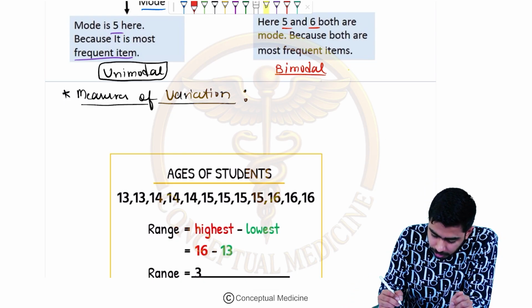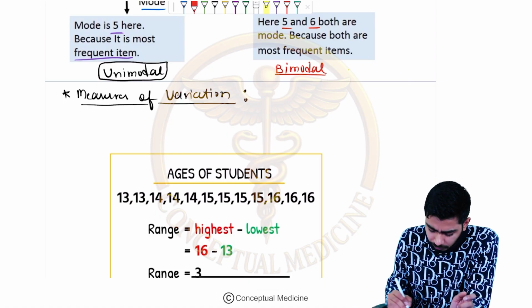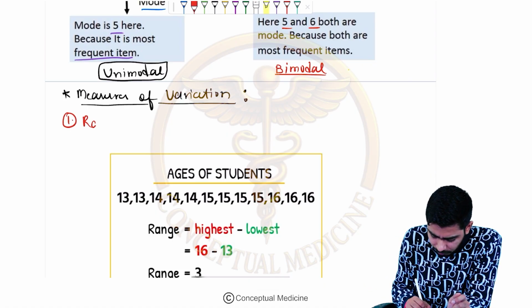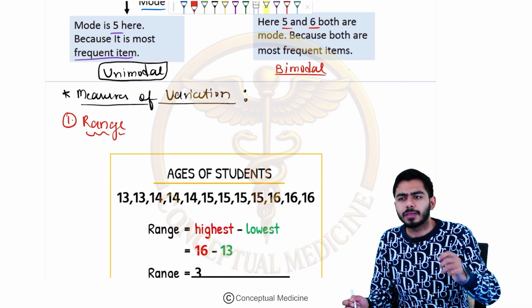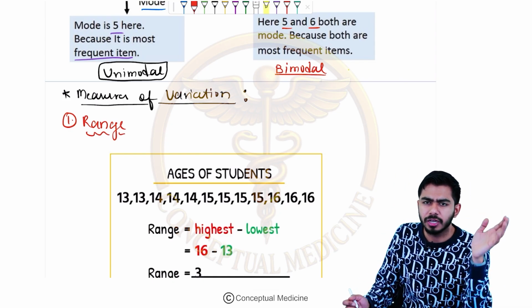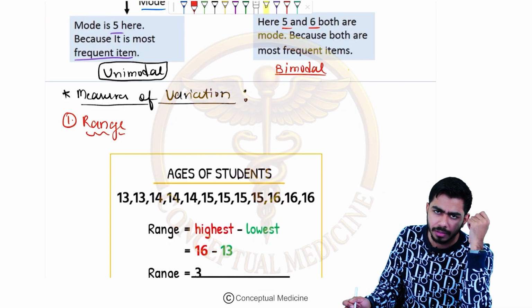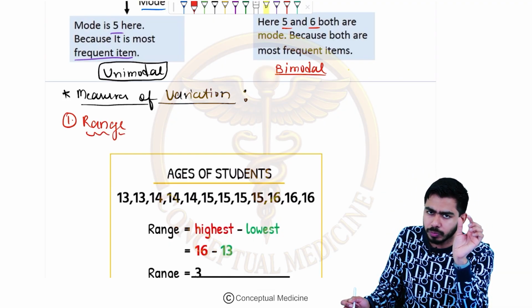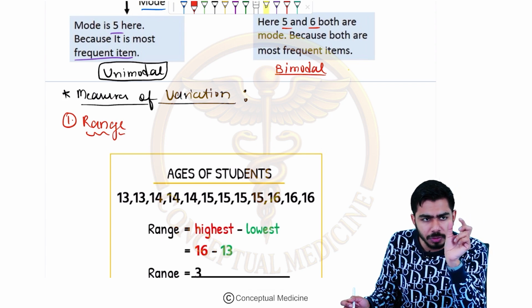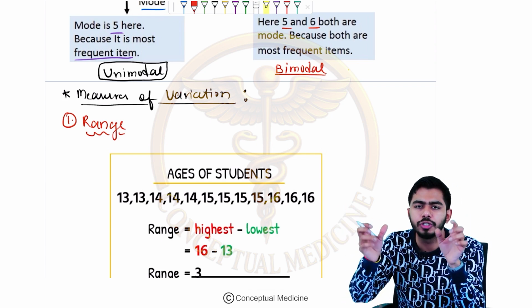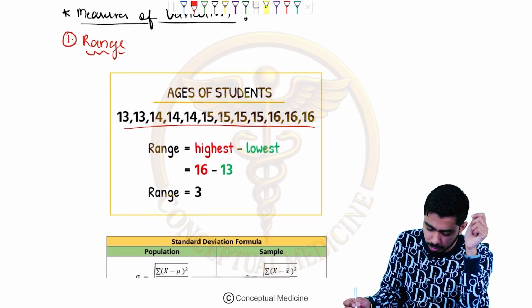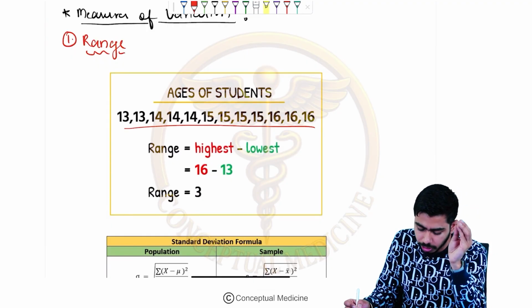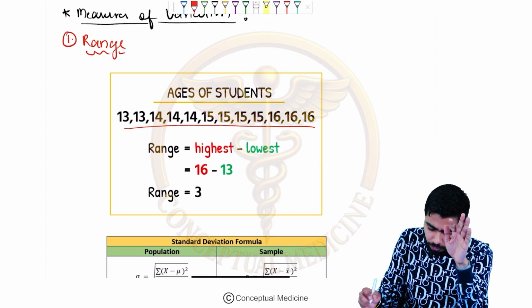So measures of variation, guys, we have some measures of variation. The very first one which I am taking is the range. Range means there are numbers given over here, right? In those particular numbers, there would be a first number and a last number. You just need to pick that number. For example, in front of you a long list is given, the roll numbers of students or the ages of students.